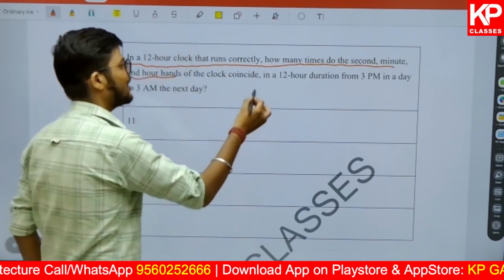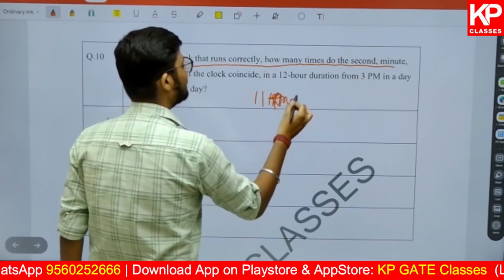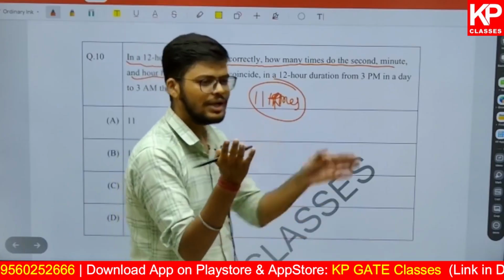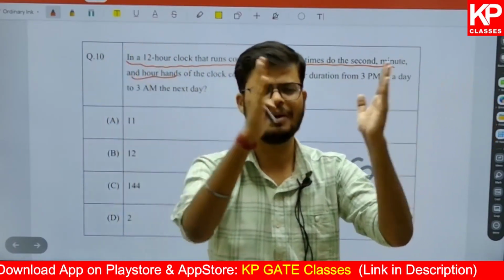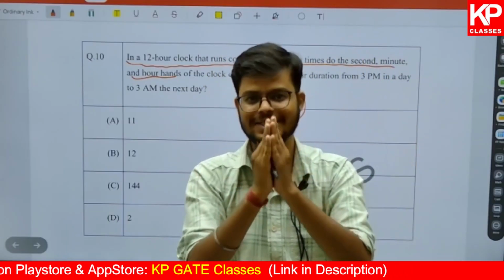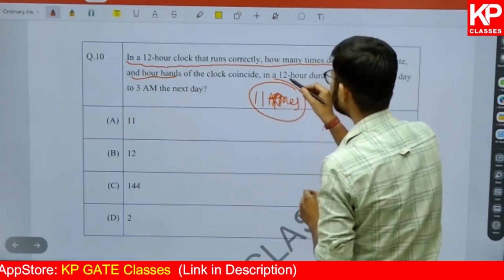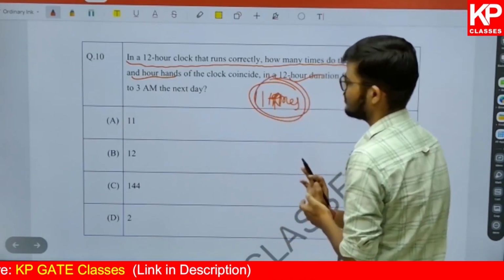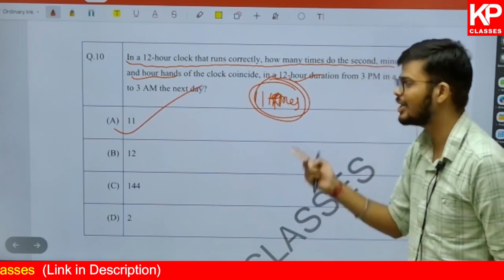So the answer is 11 times. In 12 hours, 11 times the minute and hour hands overlap. Because between 1 and 11 it only overlaps one time, and the final overlap is exactly at 12. That is why in 12 hours it only overlaps 11 times. So the answer here is going to be 11 times.